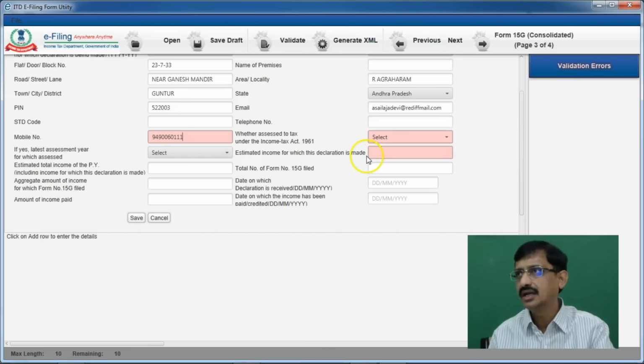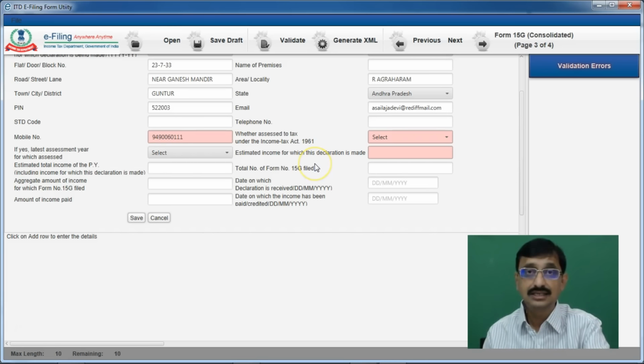9490060111. And whether assessed to tax under the Income Tax Act 1961. Friends, this question is tricky. Now what you have to answer here is whether this particular SSC has filed any return in the earlier periods, or what is the question exactly here? The question exactly here is whether assessed to tax under the Income Tax Act 1961.